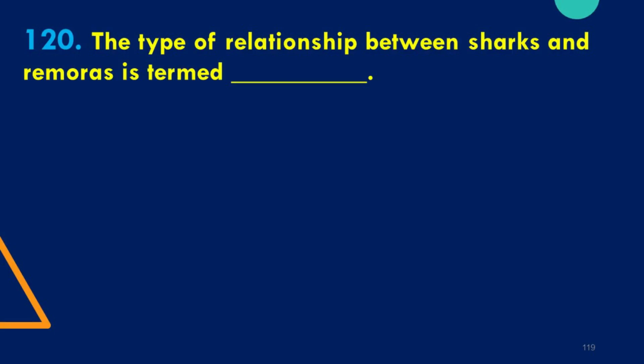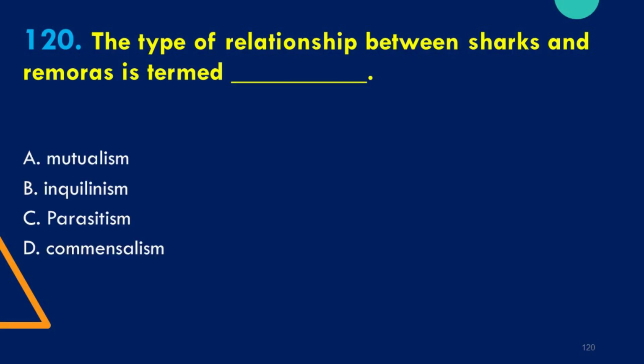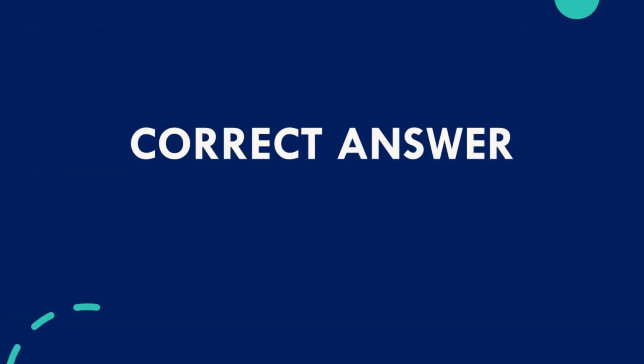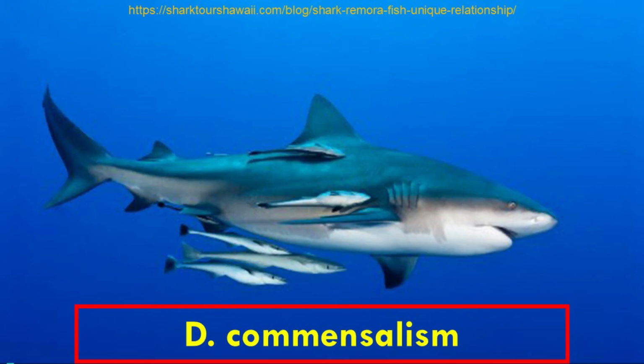The type of relationship between sharks and remoras is termed as blank. The choices are A. Mutualism, B. Inquilinism, C. Parasitism, D. Commensalism. The correct answer is D. Commensalism.